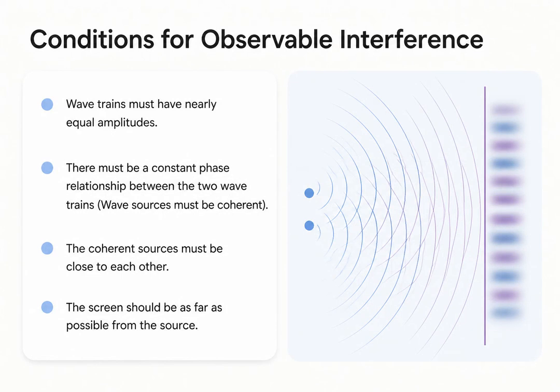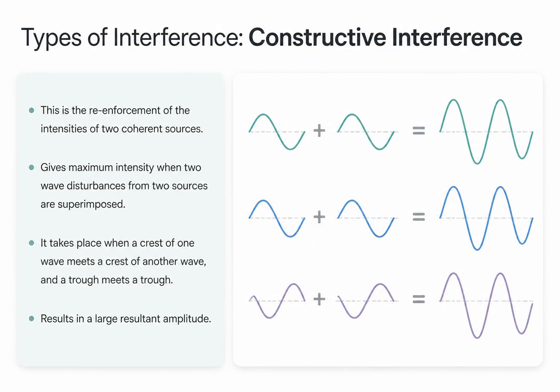Picking up right where we left off, let us examine the specific conditions required for observable interference to take place. For interference patterns to be clearly visible, the two wave trains must have nearly equal amplitudes. Furthermore, there must be a constant phase relationship between them, meaning the sources must be coherent. Physically, these coherent sources need to be positioned close to each other, while the screen where the pattern is observed should be placed as far away as possible to magnify the fringe separation.